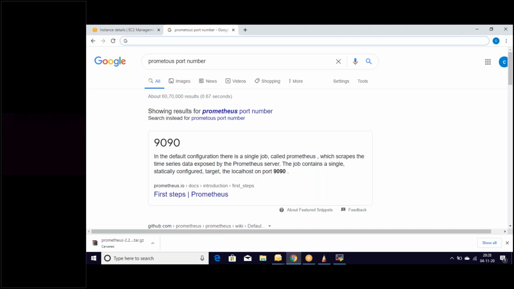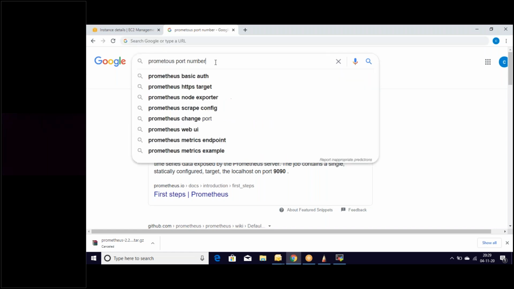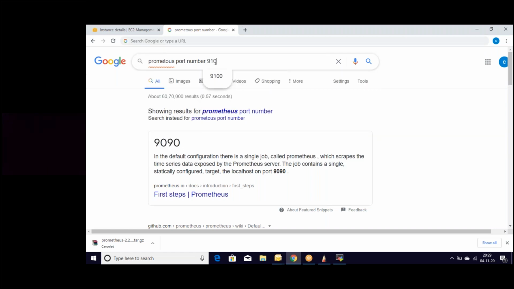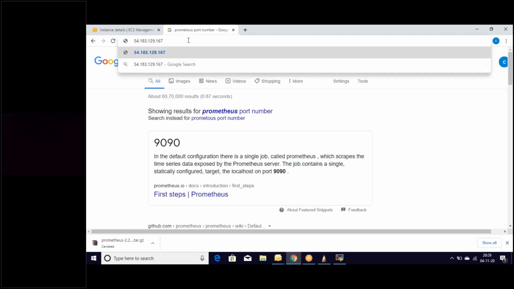But for the node exporter which we have installed, the port is 9100. That's an important thing. For the node exporter, the port is 9100, but the port for Prometheus is 9090. Okay, let's use the private IP here, followed by the Prometheus port 9090.